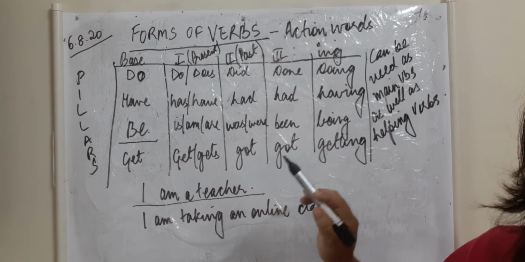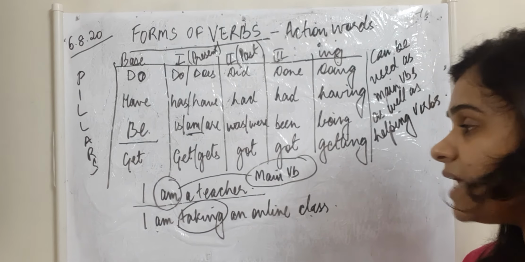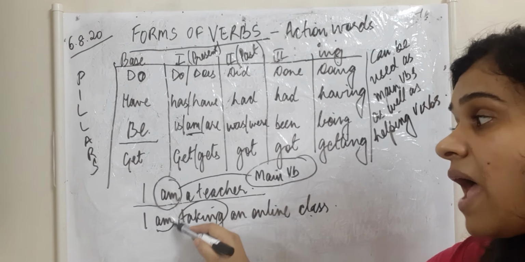Is there any other verb in the sentence? No. So am here is the main verb, isn't it? But in the second sentence, I am taking an online class, the main verb is taking. But am is supporting this verb.